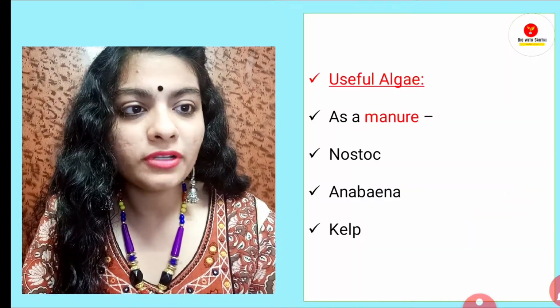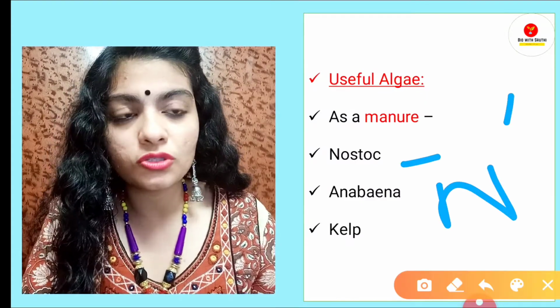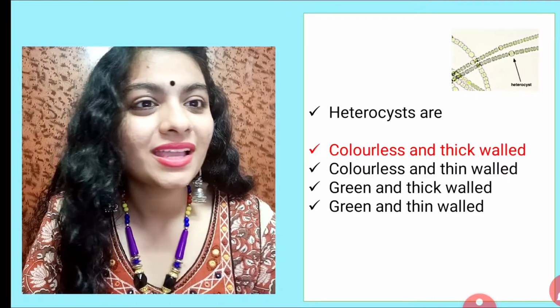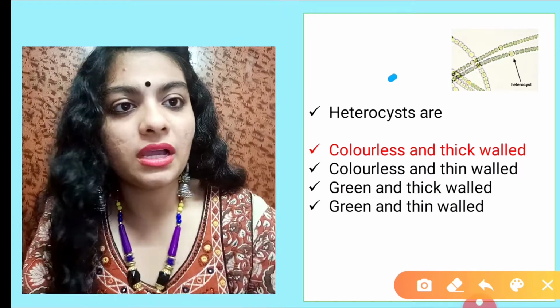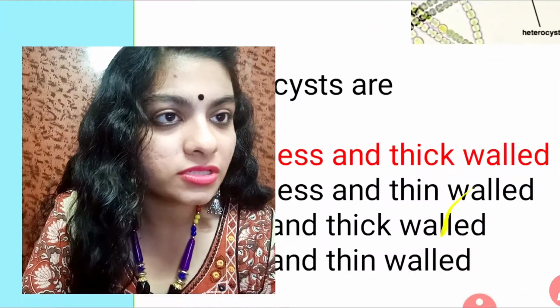If we talk about nitrogen, we know how important a nutrient nitrogen is. It is also a macronutrient which is important for plants. Now questions could be asked. One of the questions that can be asked is: heterocysts are dash. So I'll just maximize this image.